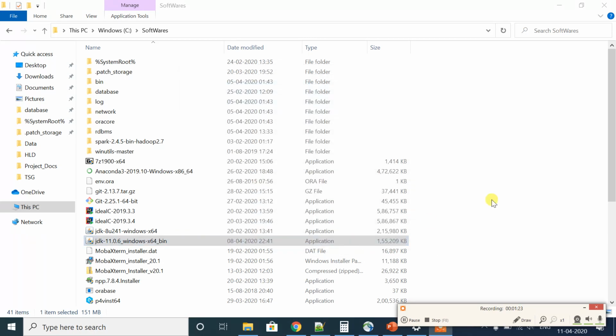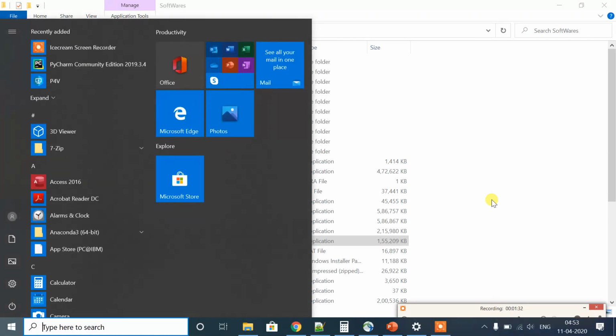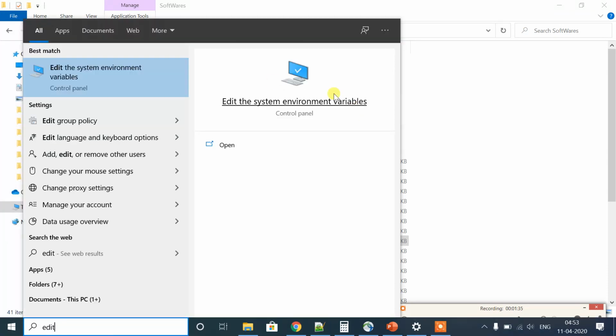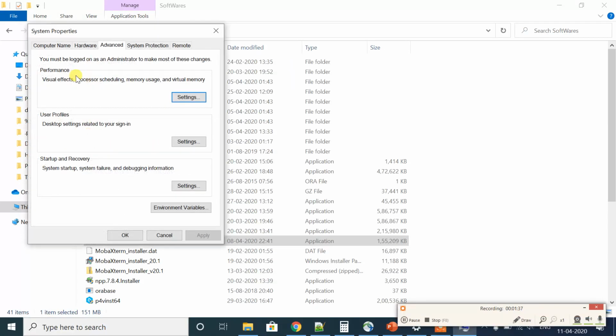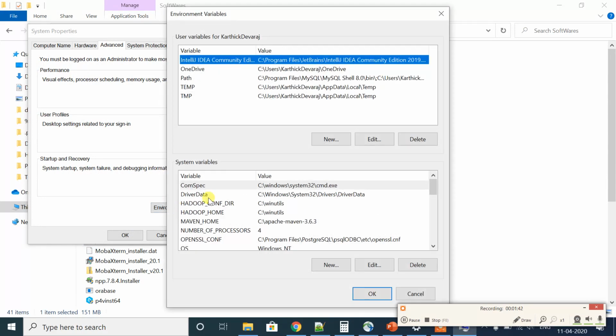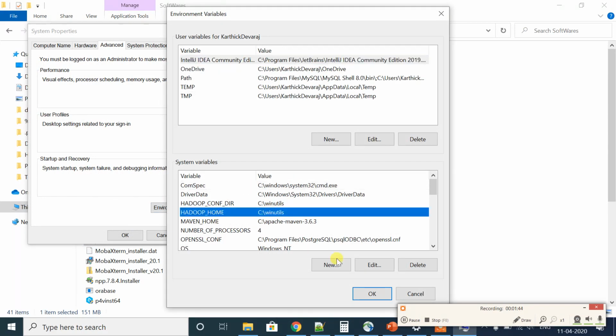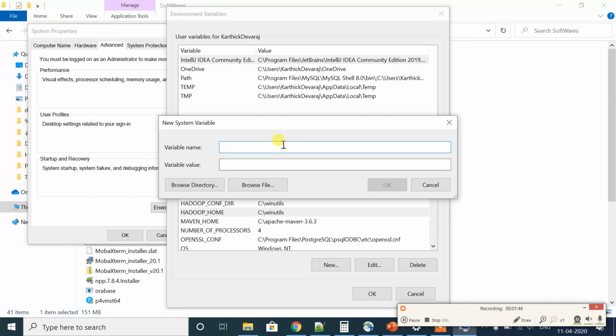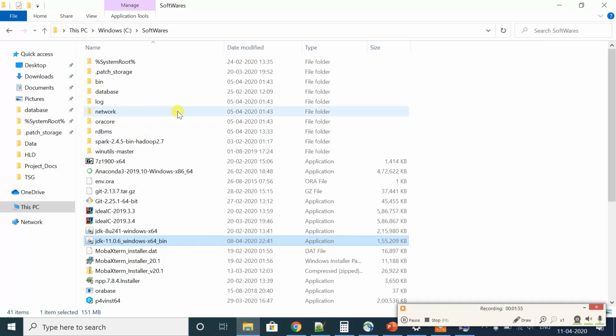Once you have installed Java, you need to set up the environment variable for Java. For setting the environment variable, go to the command and edit system variables, go to the advanced tab, then environment variables. First, click new, then for the variable name, enter JAVA_HOME, and the variable value is your JDK installation location.